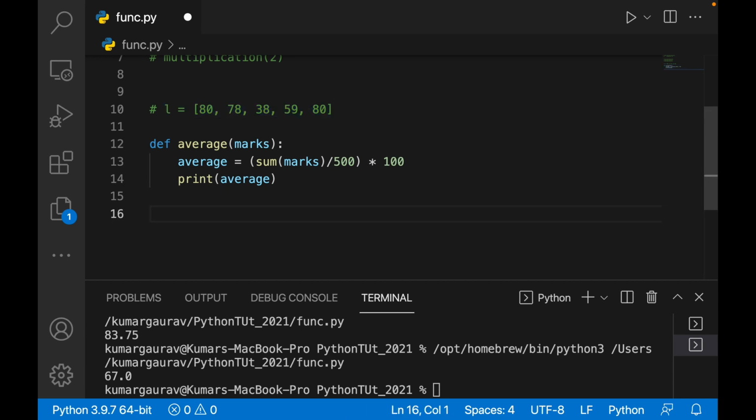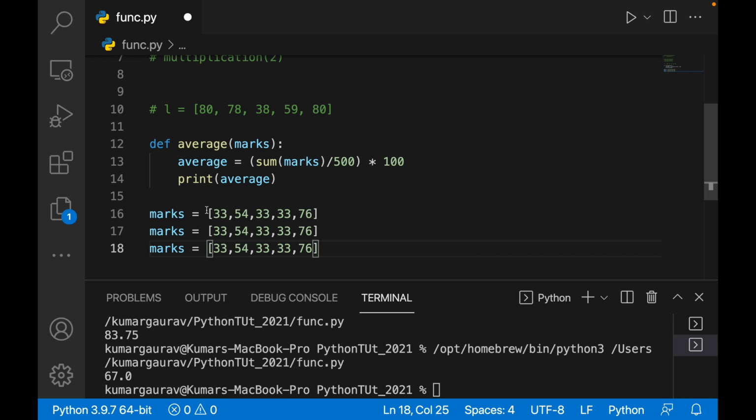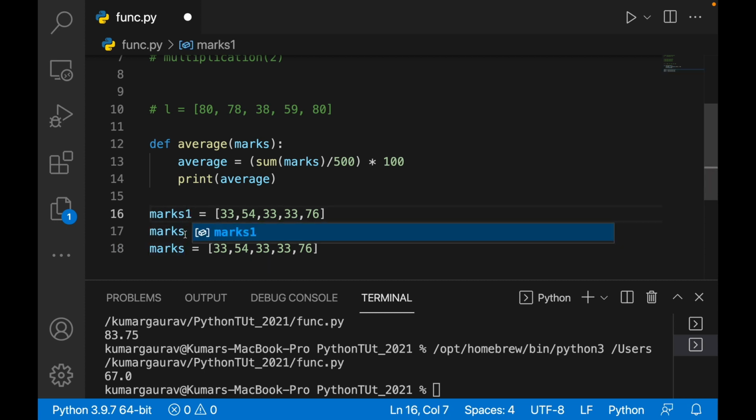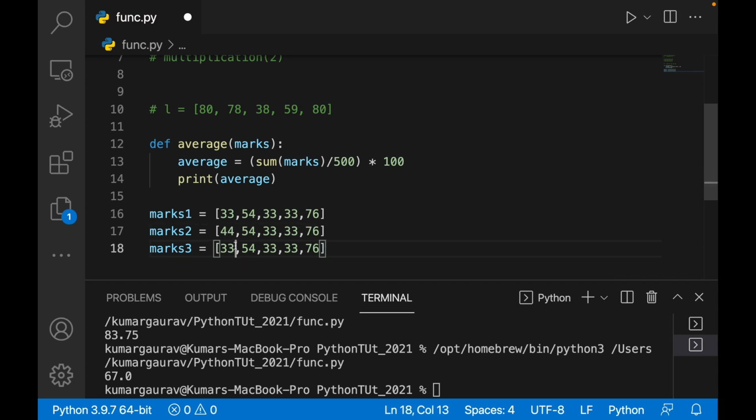Now whenever, let's say you have marks equals to a list 33, 54 and 76. Similarly, you have some, this is marks 1, this is marks 2, this is marks 3. You make some changes, 44 here, 32 here, 31 here, and like that.